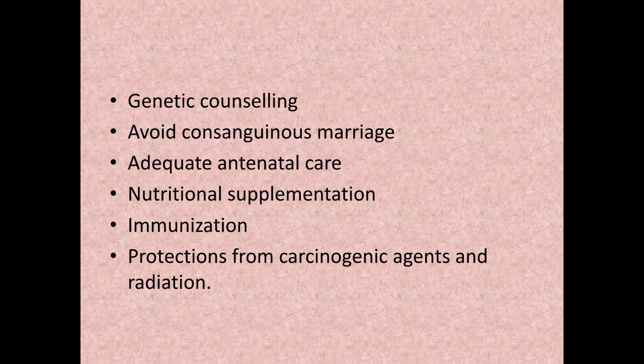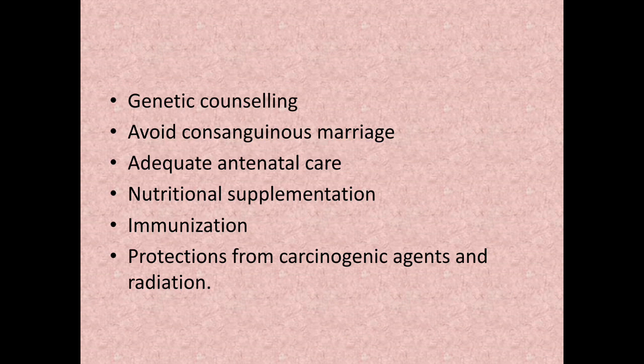Another thing we can do is genetic counseling. We should make them aware of the problems associated with consanguineous marriage, and why consanguineous marriages are to be avoided. Then adequate antenatal care, giving proper nutrition supplementation, be it iron, folic acid, or iodine.